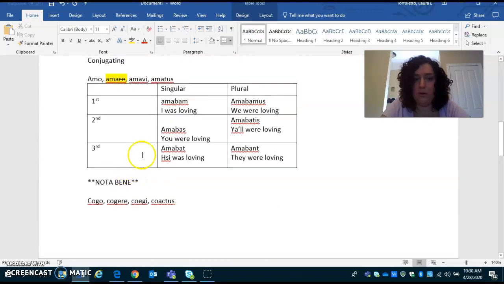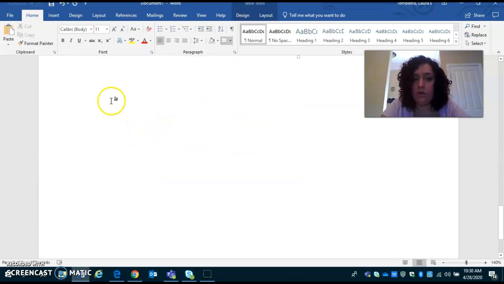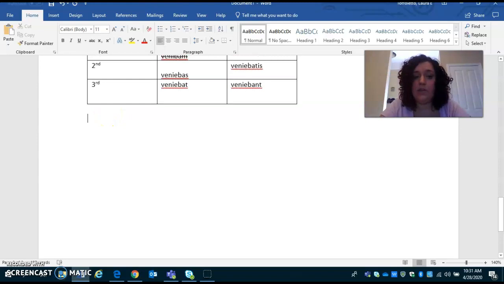Remember, second principal part, chop off the RE, add the endings. The last thing, I guess, when we are working English to Latin, it's going to be important to identify the tense of the word. So like I am walking versus I was walking. Okay, so this is going to be a present tense, plain and simple.